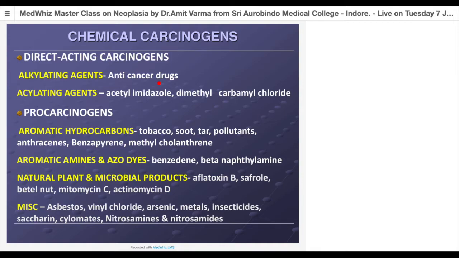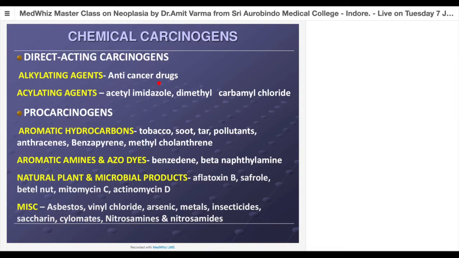So when they kill the cancer cells, which cells are they killing? The cancer cells which are in mitosis. The chemotherapeutic drugs kill the cell during mitosis. They are unable to kill the cells when they are stable. That's why they will simultaneously kill our bone marrow cells and our epithelial cells. So the patients are going to have bone marrow suppression and repeated mucosal ulcerations.